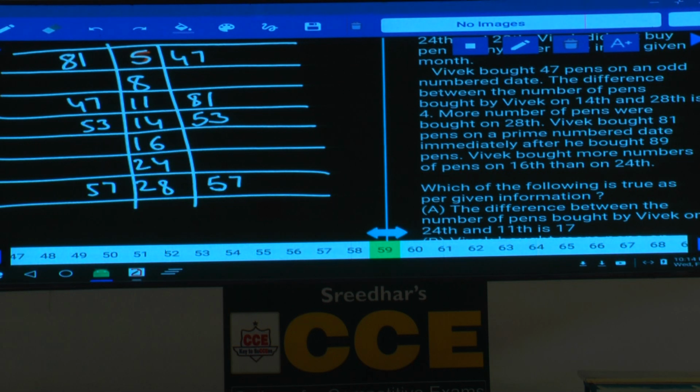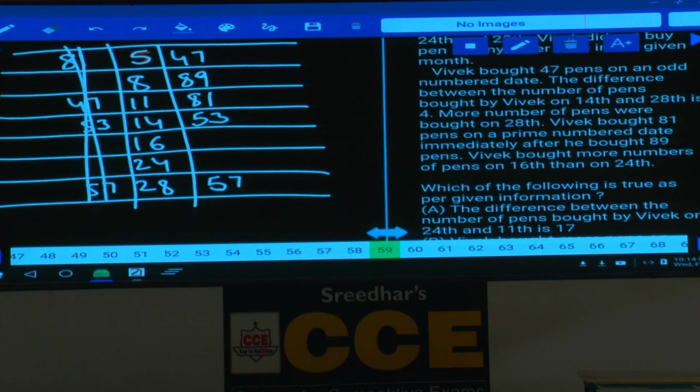Vivek bought 81 pens on a prime number date. Immediately after, he bought 89. This 81 is immediately before 89. Hence, the second case is not possible because 81 is on the first day, isn't it? Hence, immediately before 89, 81 should be present.